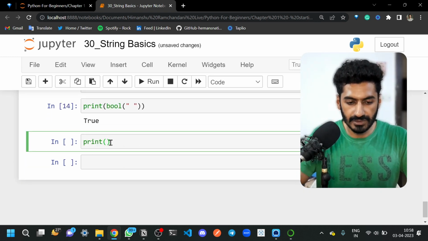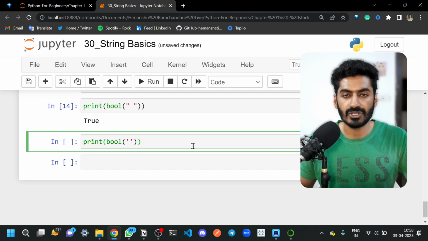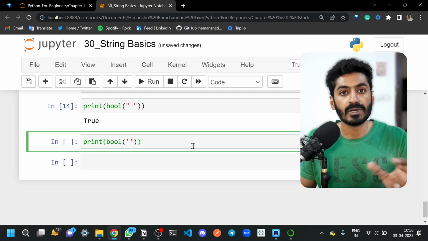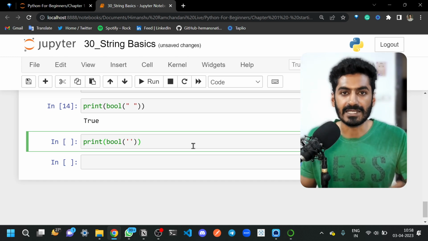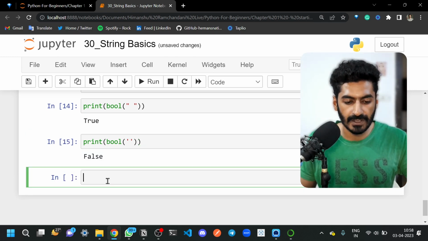But it is not the same case with empty strings. If I pass an empty string, it does not represent any ASCII value, so it cannot be converted into binary. It is just a placeholder. It will consider it as a placeholder, so if you run this, it will give you false.